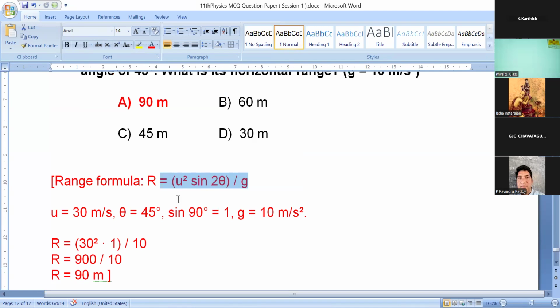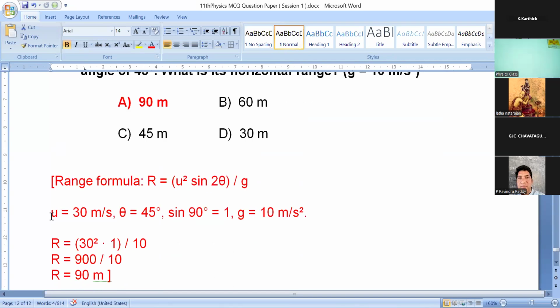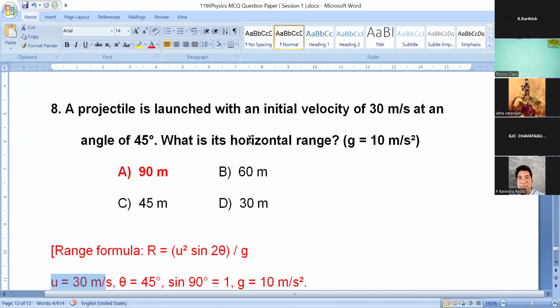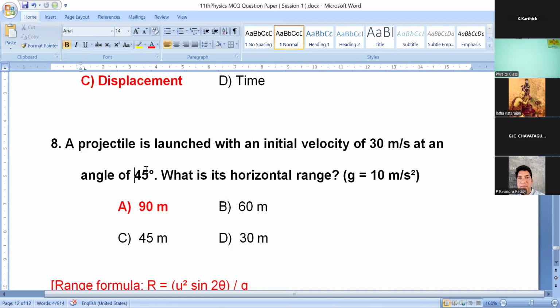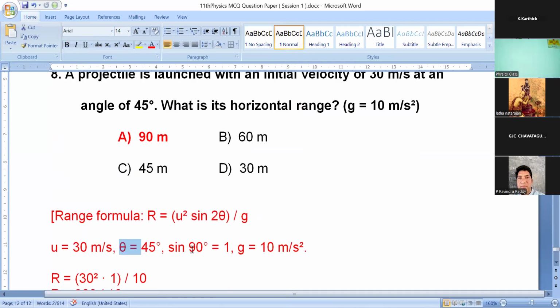So u means initial velocity. Here you can see that initial velocity is 30 meter per second. That's why I am putting u is equal to 30 meter per second. At an angle of 45 degree, so theta is equal to 45 degree. Sine 90 is 1.